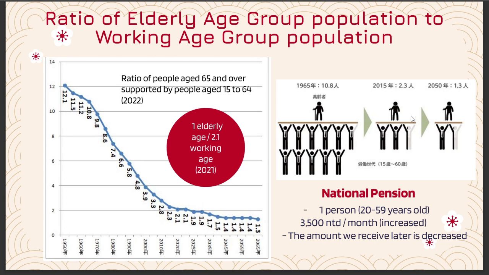Also, Japanese people aged 20 to 59 years old need to pay the national pension. The main problem here is that the amount they pay is increased, but the amount they receive later is decreased. So it is obvious the strain on working age people gets higher and higher.